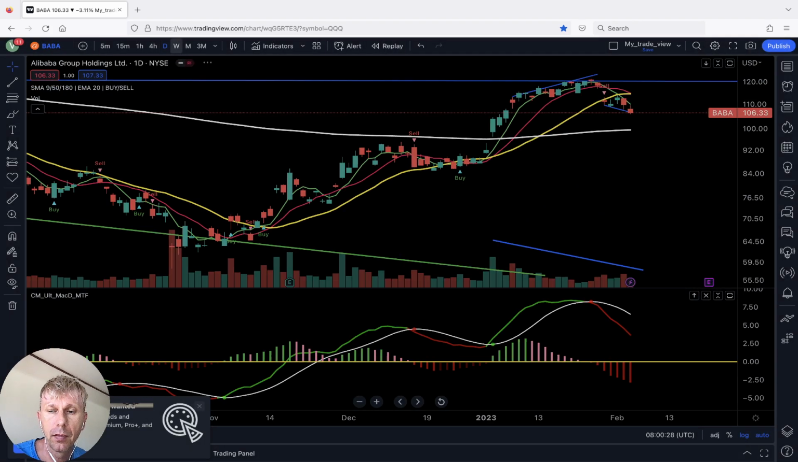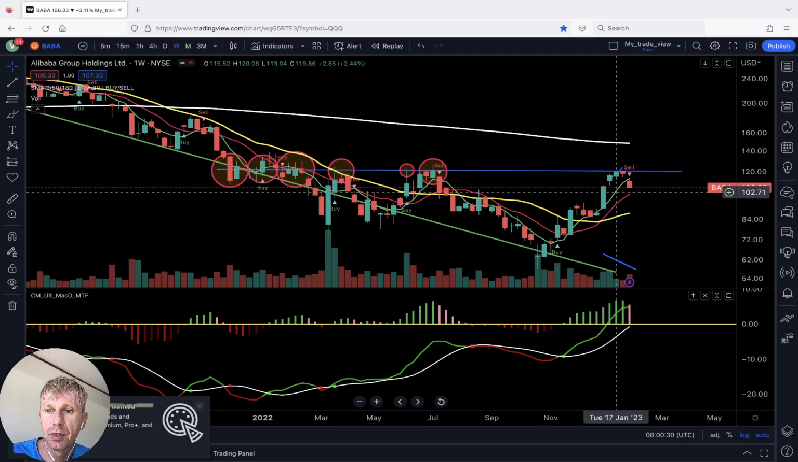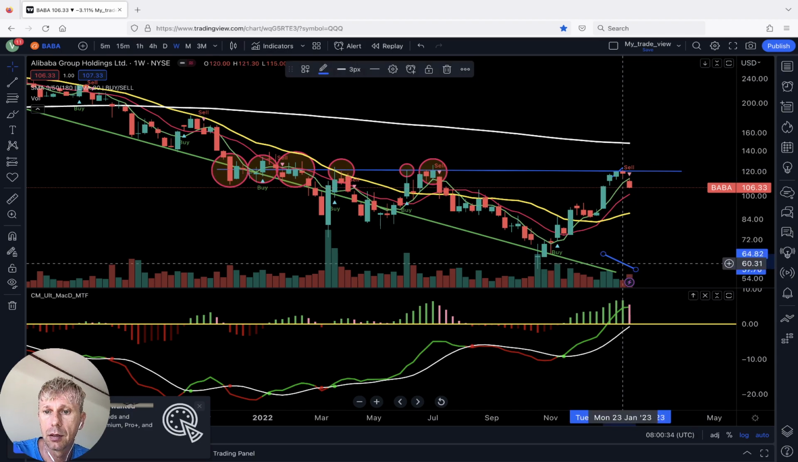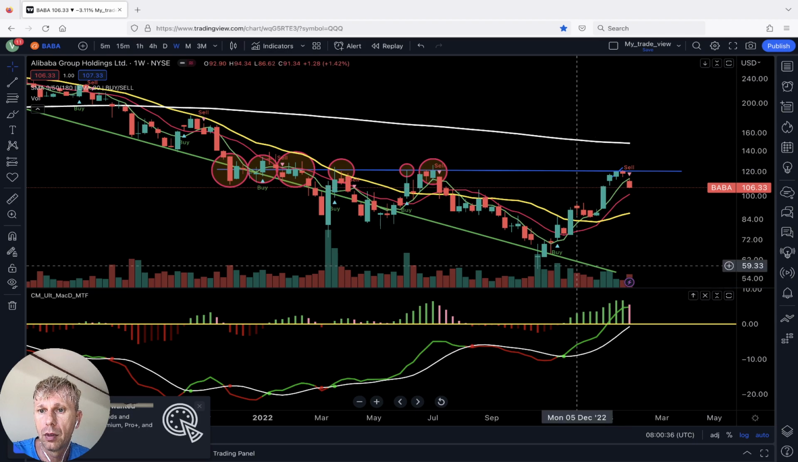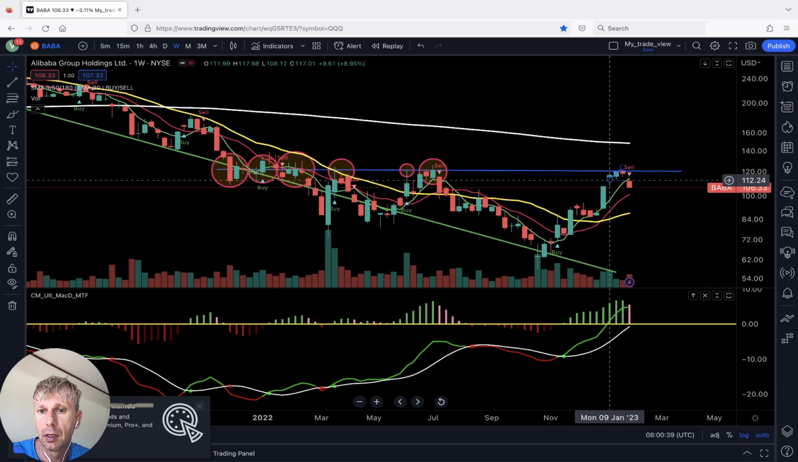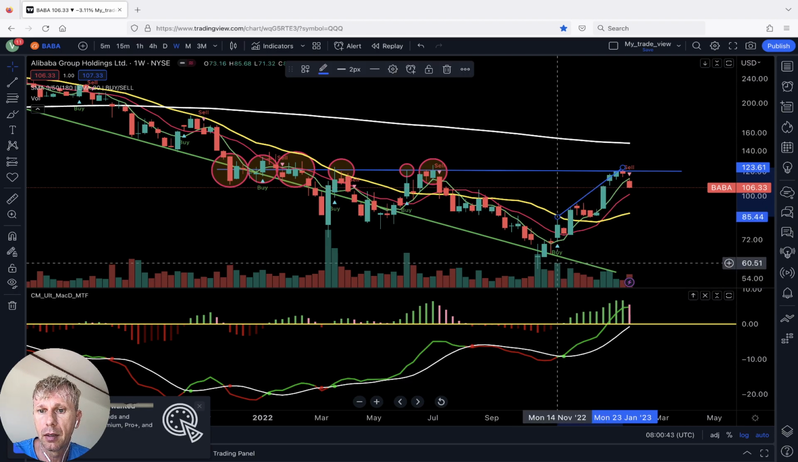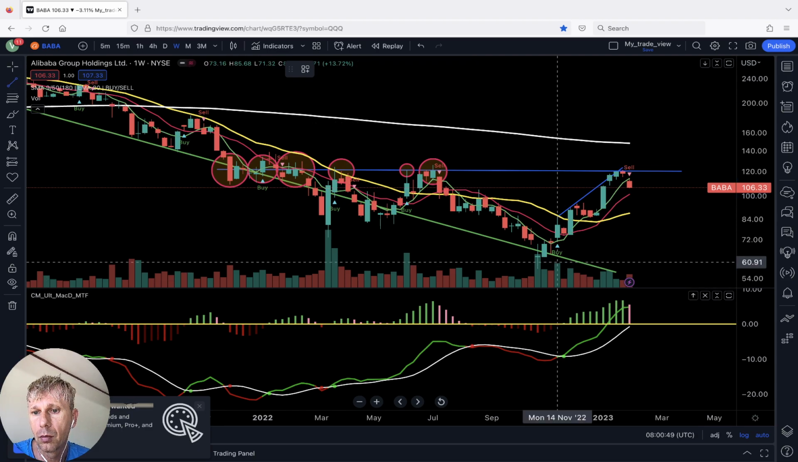Let's move to BABA. Weekly time frame. BABA received sell signal on the weekly time frame. Let's see volume. Yeah, the price action on BABA was uptrend. Volume is downtrend, right? Volume is downtrend on weekly time frame. Look at it.